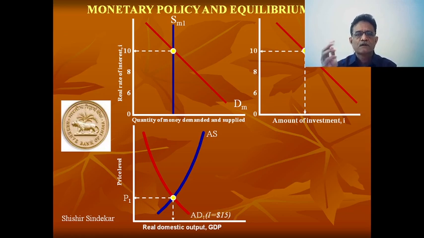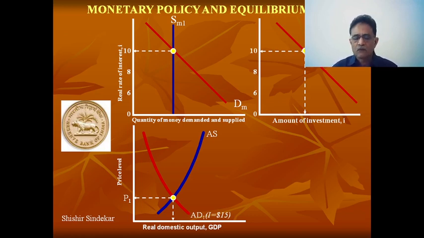This point is the level which shows how much investment will take place in the economy. At the bottom you will find one more graph which shows aggregate supply and aggregate demand in the economy, the total demand and total supply of this economy, which equate at that yellowish point, where aggregate supply and aggregate demand equal each other, and that too at the price level P1. So with a given level of GDP, the price level will be P1.